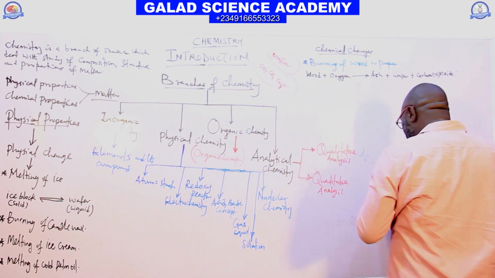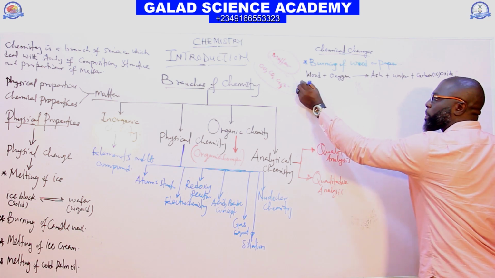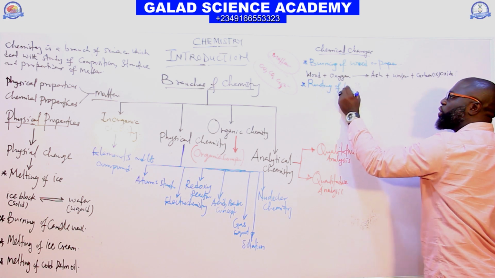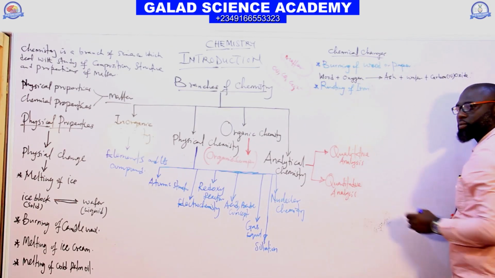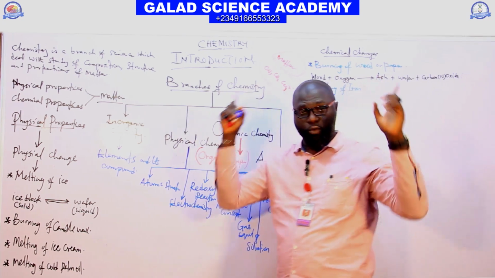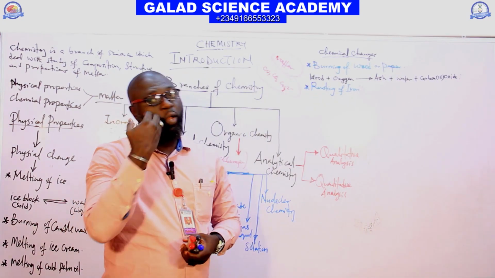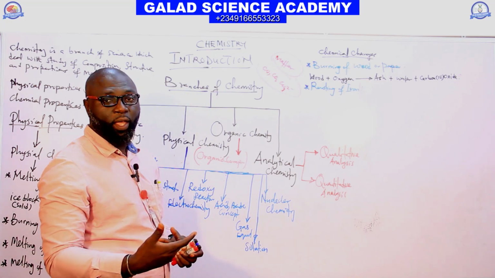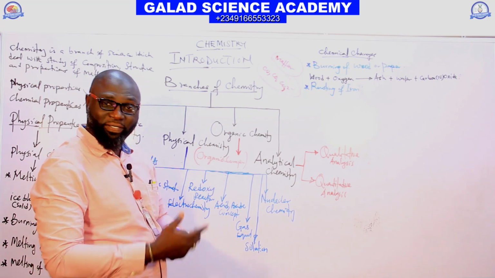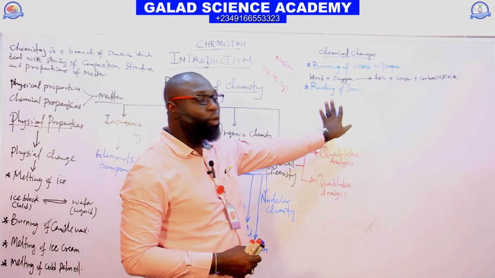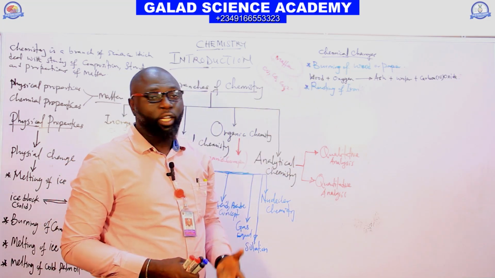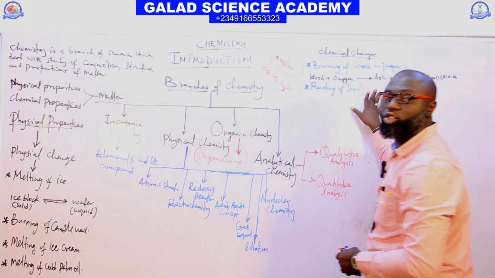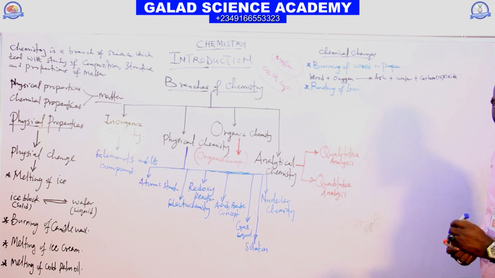The next one we also have is rusting of iron. If you look at the iron roof of our house, the original color is silver. But after some years, like 5 to 10 years, the iron roof will change to brown through the process of oxidation. So the rusting of iron is also a chemical change.